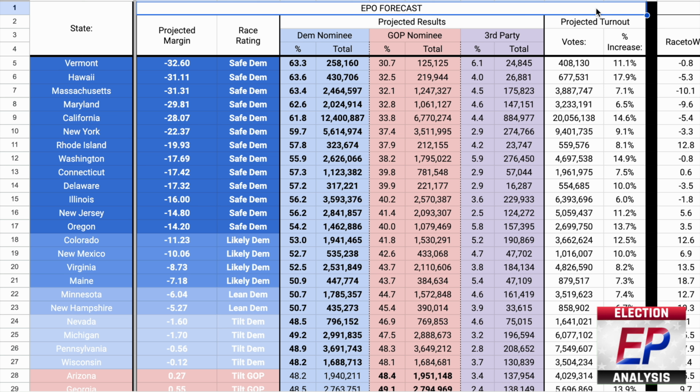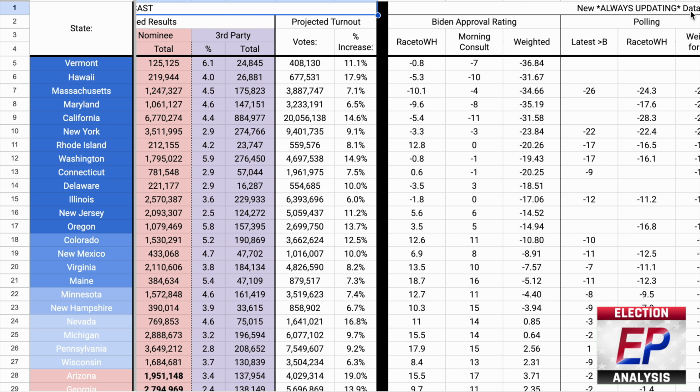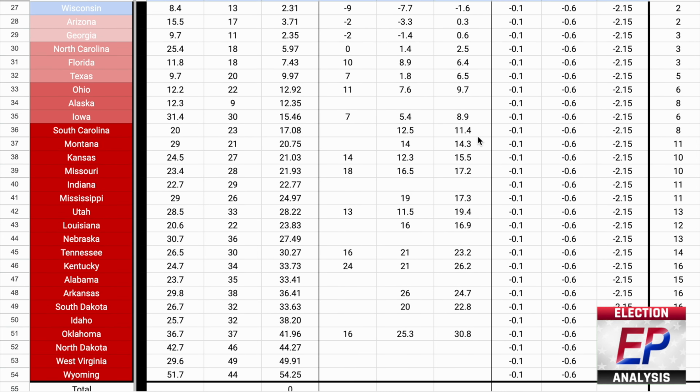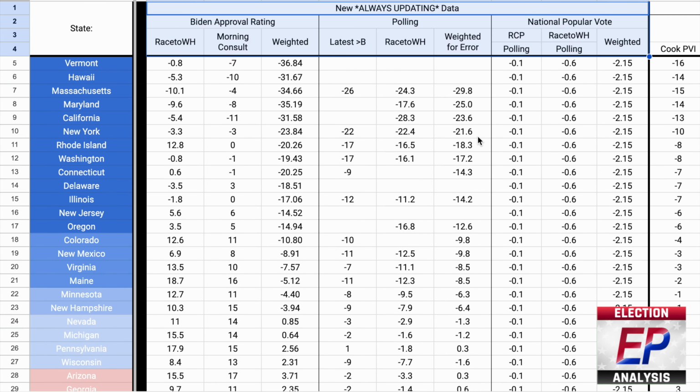For those of you who are interested in how these numbers are determined, I am happy to go through them here. We'll start from left to right. This whole section here is what I call new and always updating data. This will be the section that, as we get more timely information, will continue to improve and make the forecast more accurate over time. It includes Biden's approval ratings state by state, polling data where available in each state,